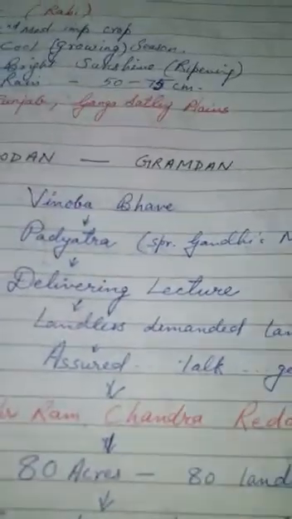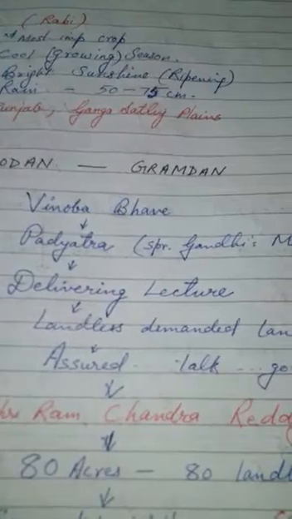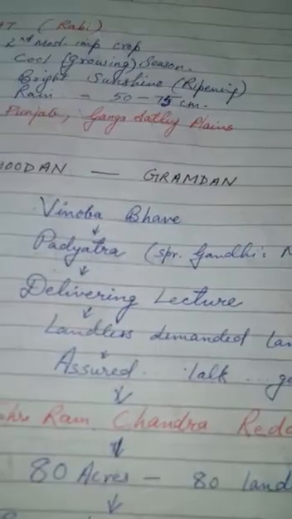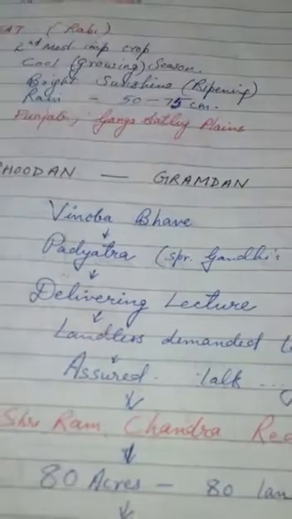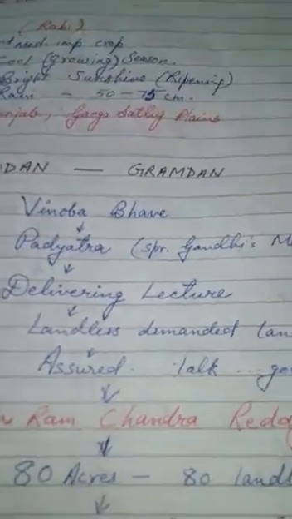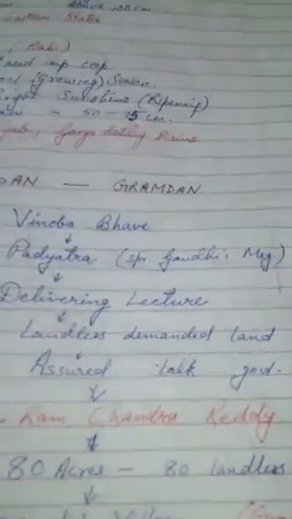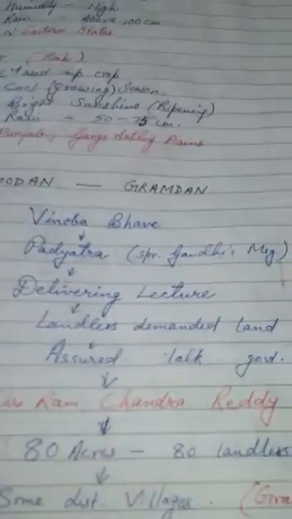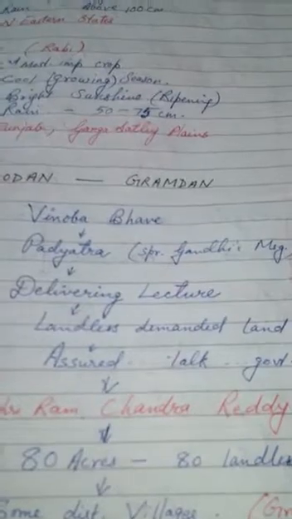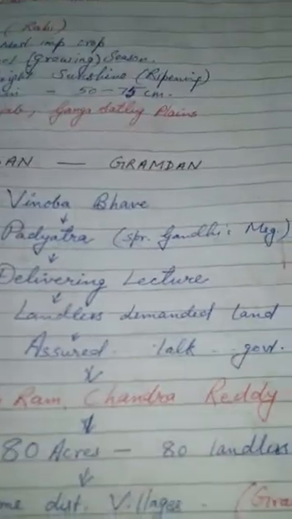In one place in Andhra Pradesh, while he was delivering his lecture, a landless farmer stood up and demanded land. Vinoba Bhave assured that he would talk to the government and find a solution.